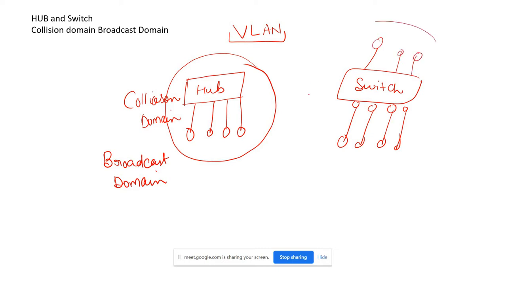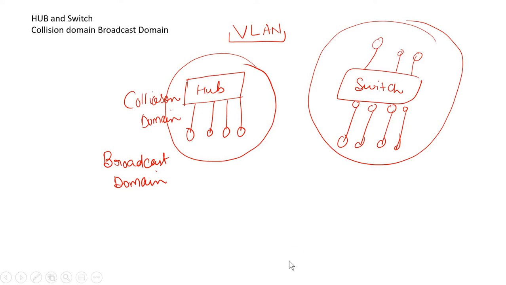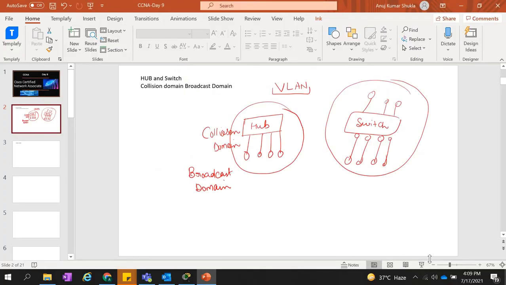My screen is not shared. Yes, sir, your screen is visible to me, sir. I am sharing and it's okay. Let me stop sharing and share it again. So now it is not visible. Okay, let me share again.